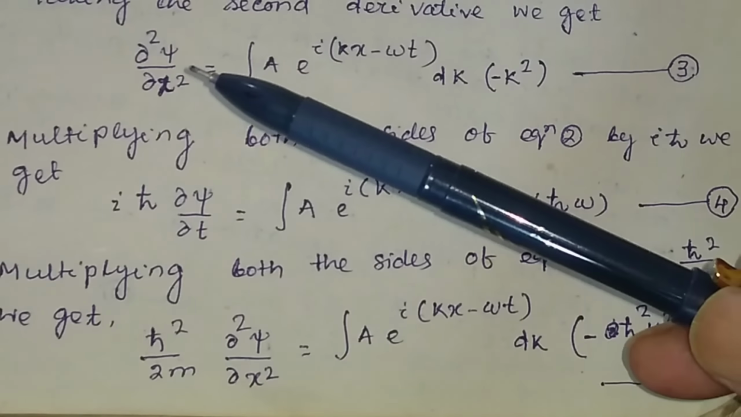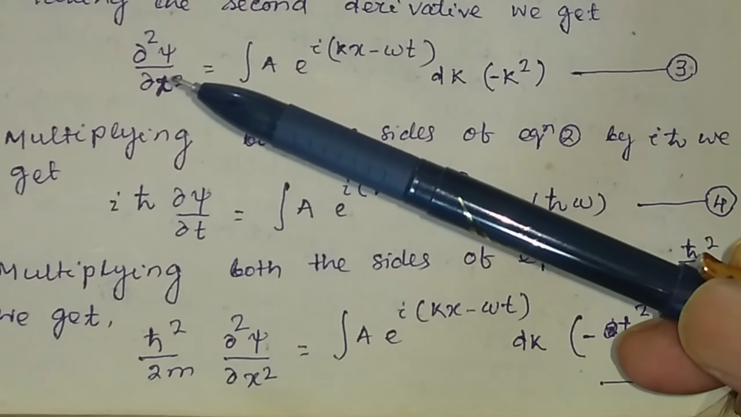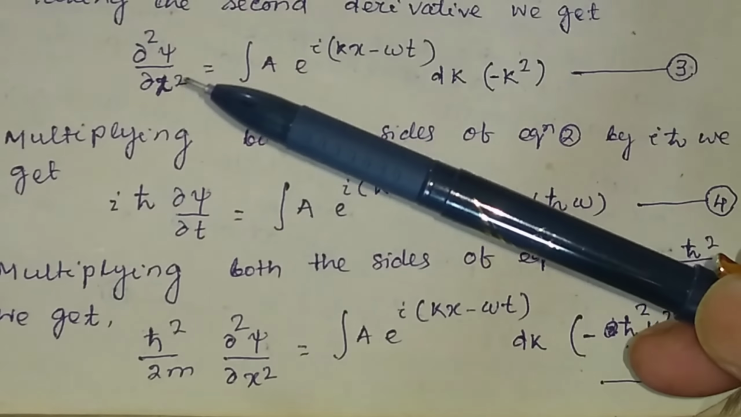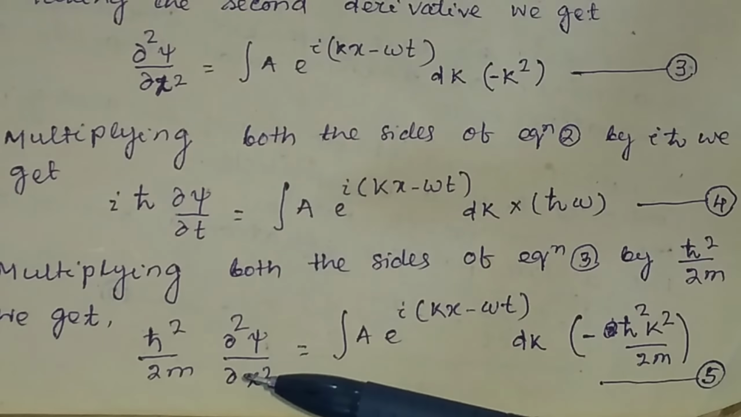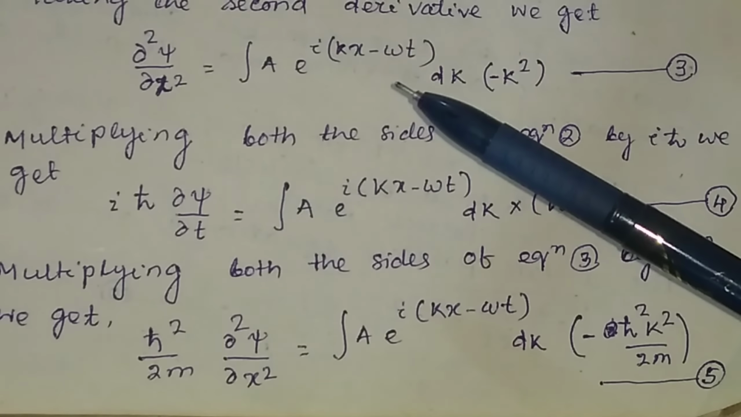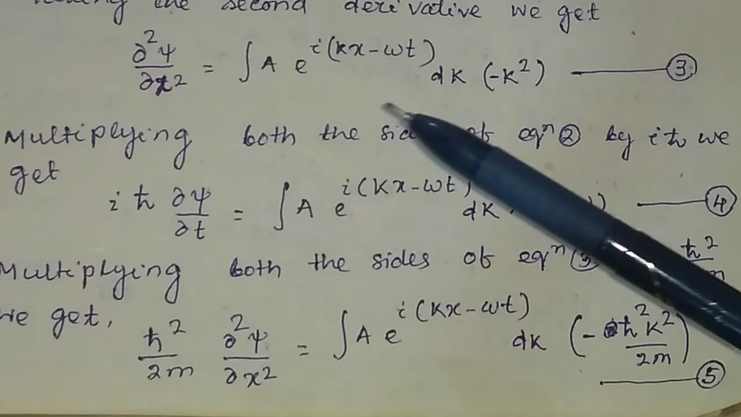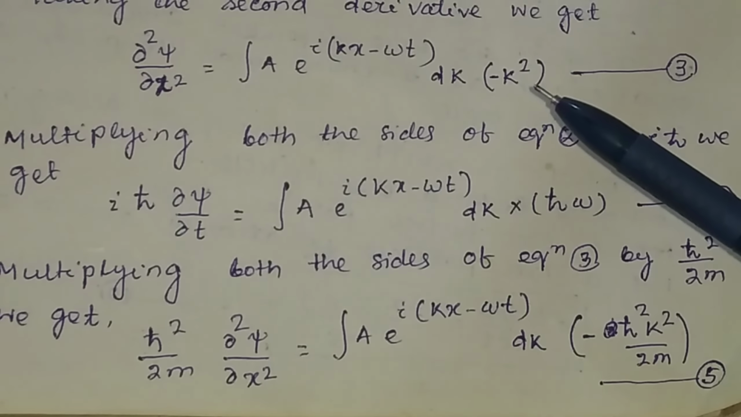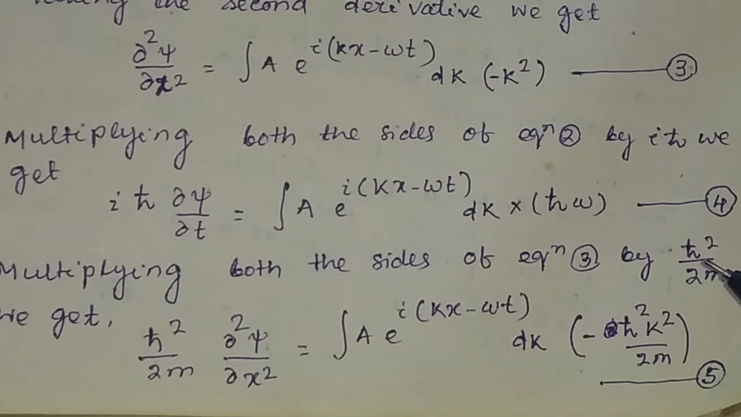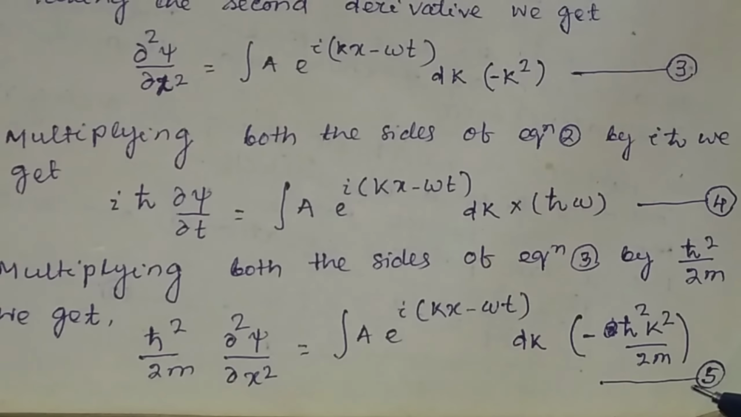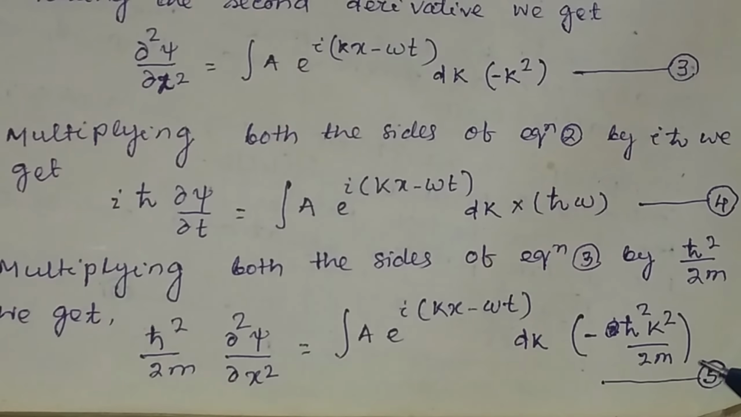So the left hand side will be equal to h cross squared divided by twice m, second derivative of psi with respect to x squared, and the right hand side will be equal to, you have this factor, and you multiply minus k squared with h cross squared divided by twice m. So it will be equal to minus h cross squared k squared divided by twice m. Suppose this is equation number 5.